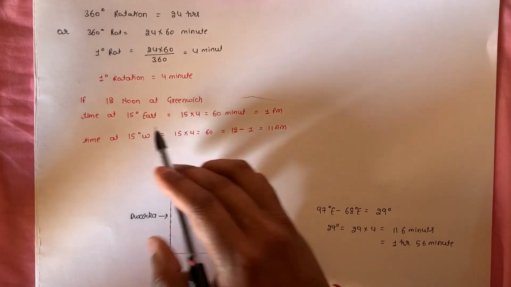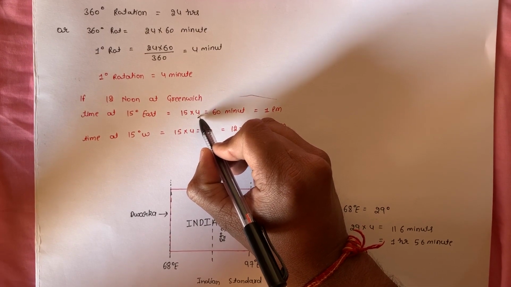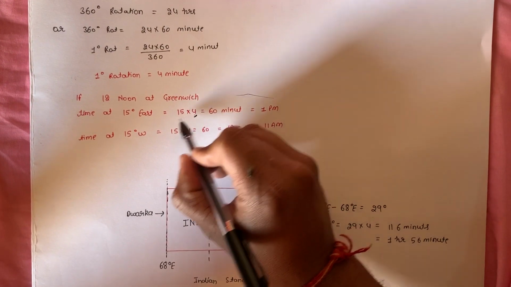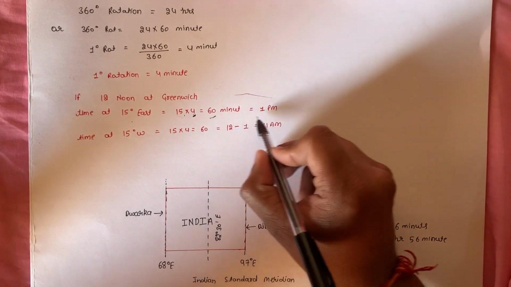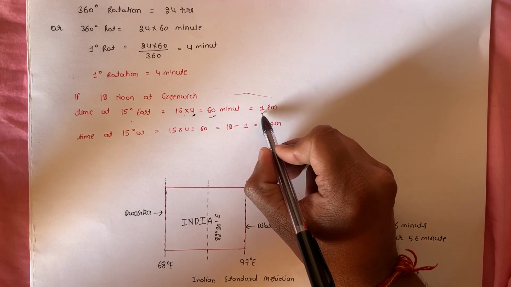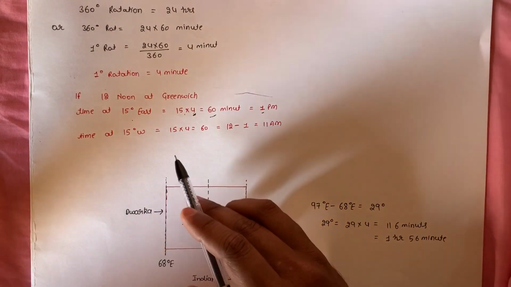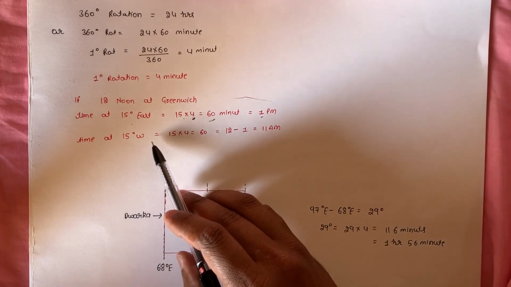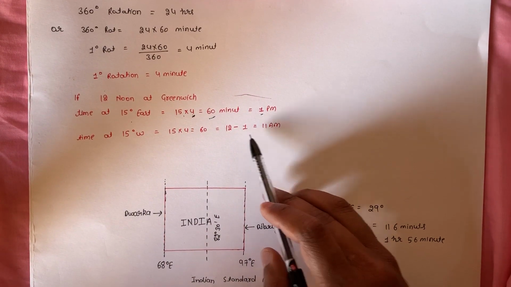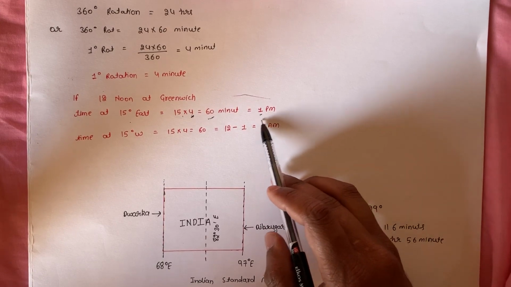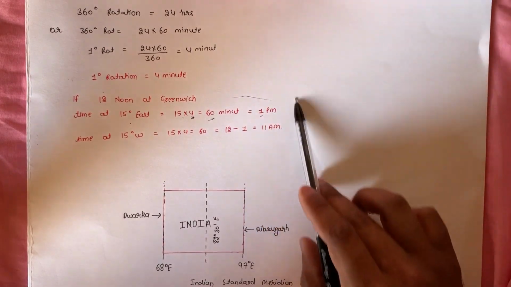As we know, for 15 degrees east, in 1 degree there is a movement of 4 minutes. At 15 degrees, we have 15 times 4, which is 60 minutes. That means it is 1 p.m. if the point is on the east side of Greenwich. At 15 degrees west, we will be back by 1 hour, and there the time will be 11 a.m. So guys, I think you have understood this point.